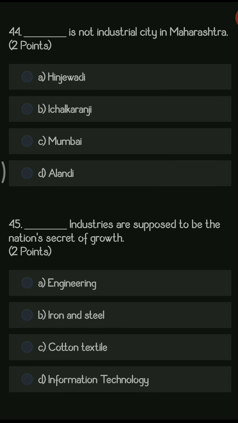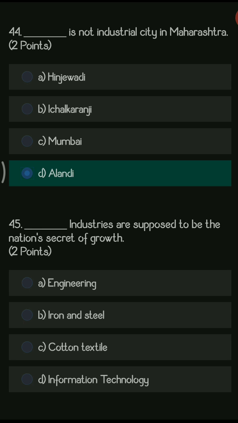Next question. Dash is not an industrial city in Maharashtra. So the options are Hinjawadi, Ichalkaranji, Mumbai, and Alandi. So Alandi is the place where you cannot see any type of industrial setup.